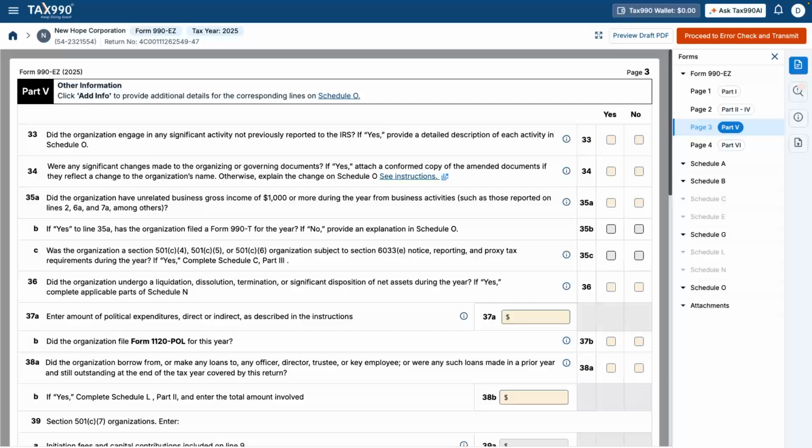Now we move into Part 5, Other Information, which focuses on compliance and disclosure. For this walkthrough, using our New Hope example, the organization does not engage in any restricted or unusual activities, so many of the answers in this section will be no. However, it's very important to understand these answers should always reflect your organization's actual activities. Some organizations may need to answer yes and provide additional details or complete supporting schedules. Now let's walk through each line and explain what the IRS is asking so you can answer confidently and accurately.